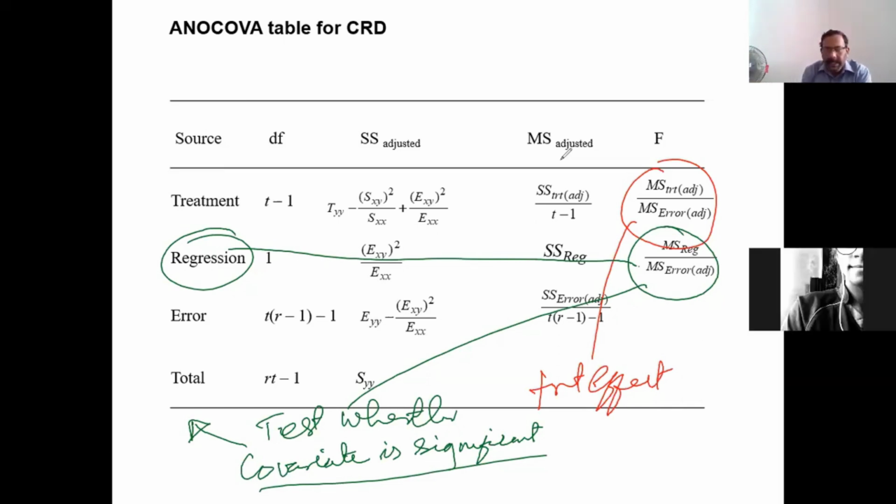Initial weight. So we want to see whether initial weight is significant, whether initial weight is significantly different.